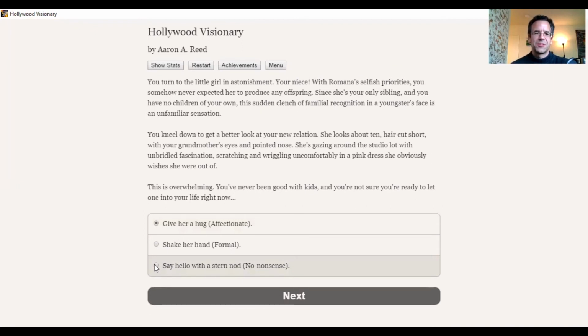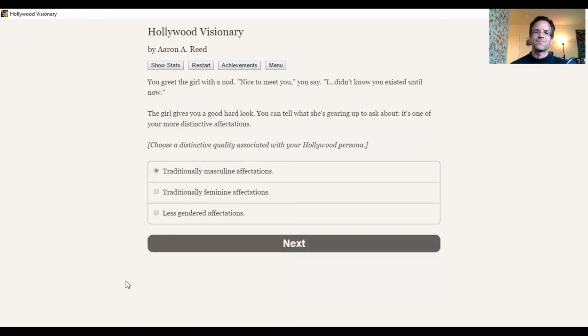I suppose saying hello with a stern nod is in character, but I think this character, the niece, might turn out to be an agent of change for Daisy Flack. Maybe make Daisy Flack think differently about things, and maybe in a better way. Kind of starts as a jerk, turns into a wonderful person because of this kind-hearted niece who is thrust into the scene here. So let's maintain character here by saying hello with a stern nod, no nonsense.